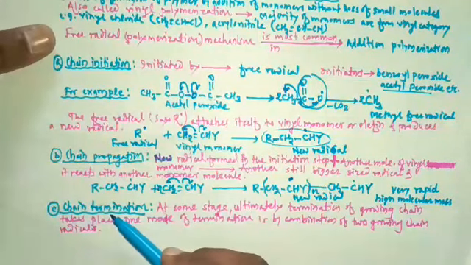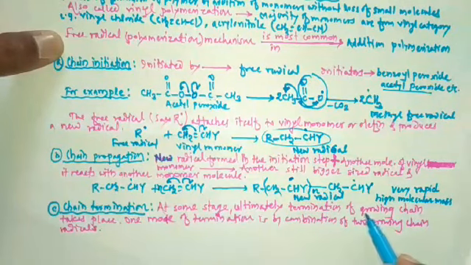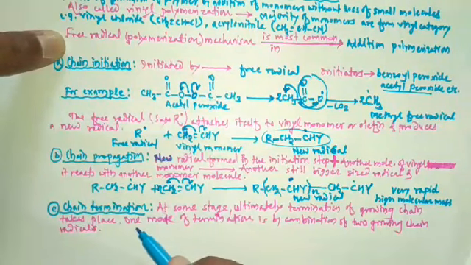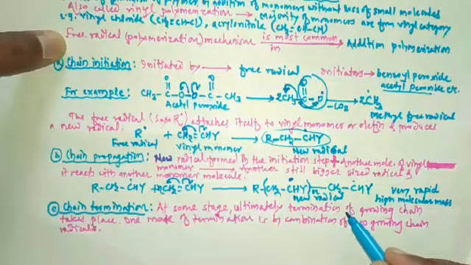So ultimately termination of the growing chain takes place. By means of several processes, chain termination takes place.